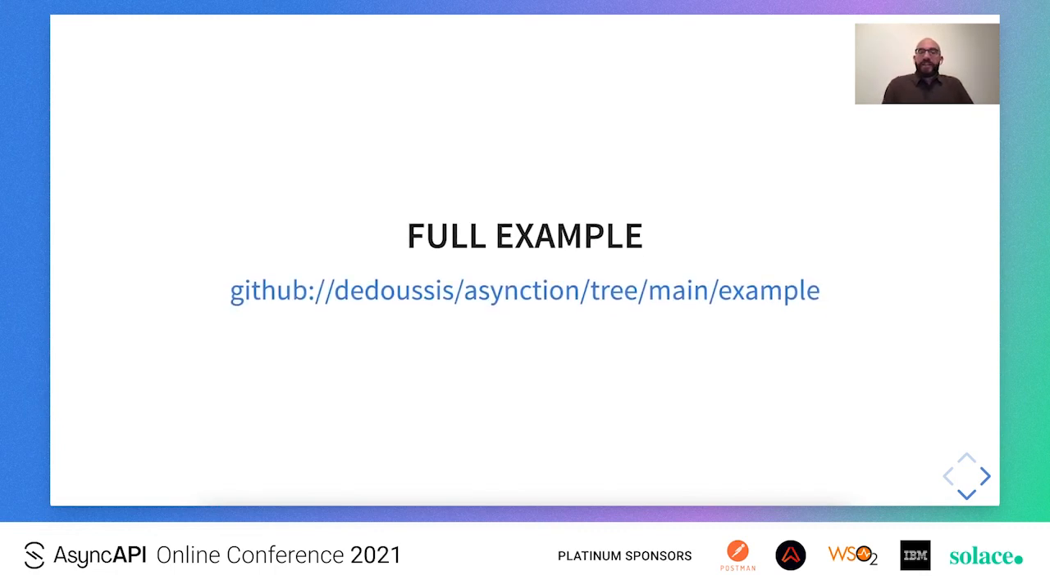You can find a fully fledged example of how to use Asynction in the Asynction repo under the top-level example directory. This example also uses the minimal chat application AsyncAPI YAML and re-implements it in Python using Asynction. It is also fully documented, so if you're interested in Asynction and how you can use it, I would suggest having a look there.